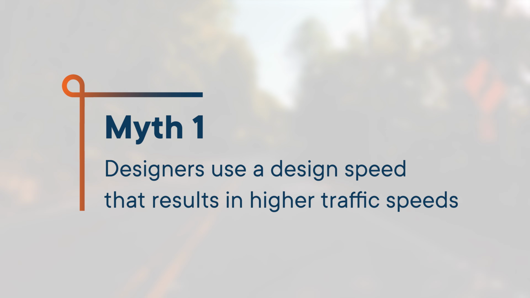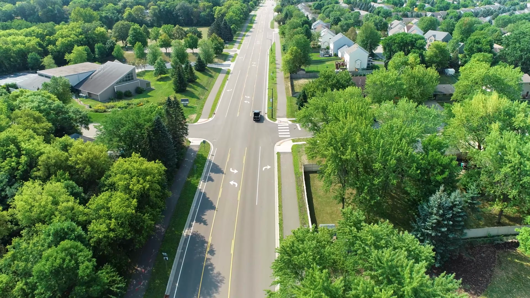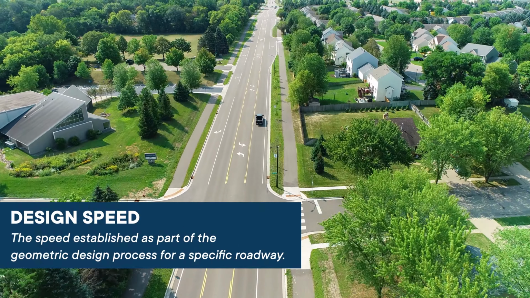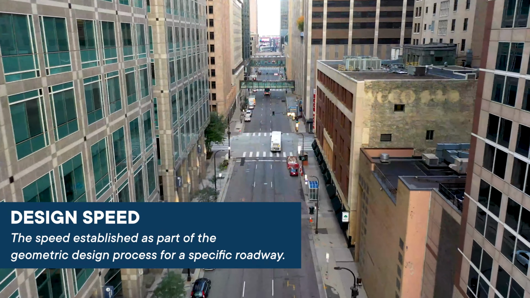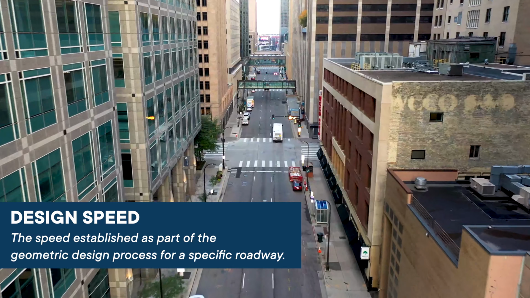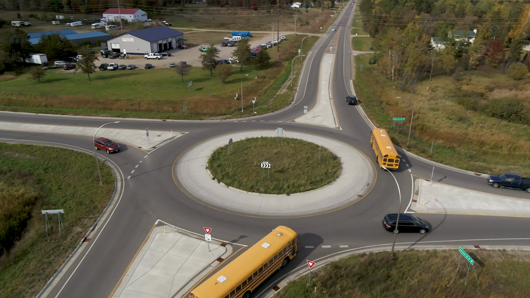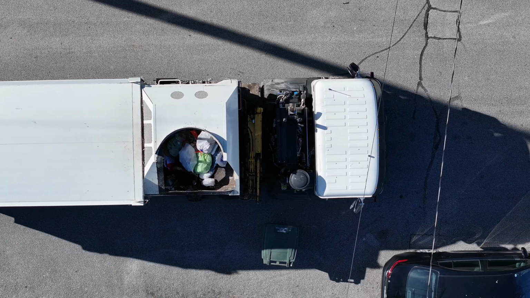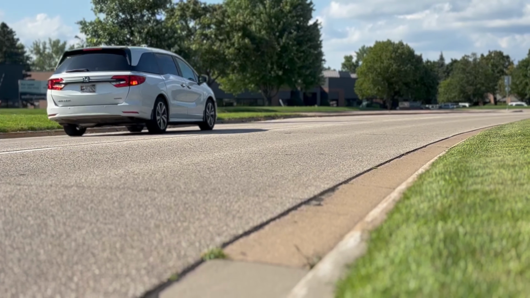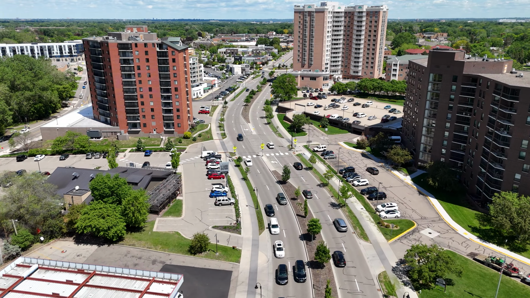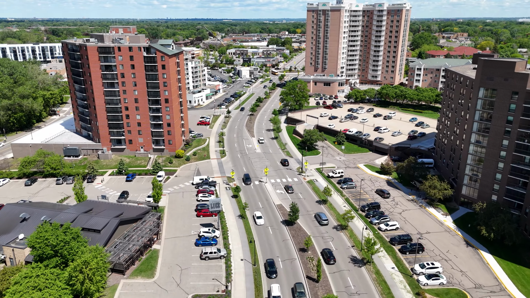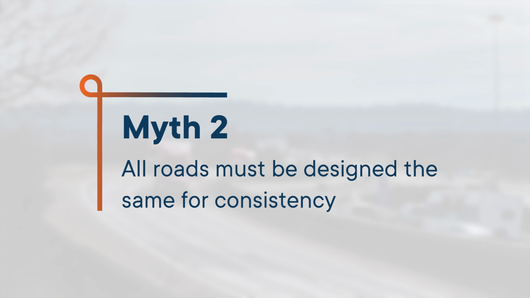Myth 1. Designers use a design speed that results in higher traffic speeds. Design speed mostly affects the design of suburban and rural roadways. Urban roadway design is primarily controlled by the need to accommodate vehicles such as emergency vehicles, school buses, snowplows, and garbage trucks. Certain roadway features such as the presence of curb and gutter and raised medians will reduce vehicle speeds on urban roadways.